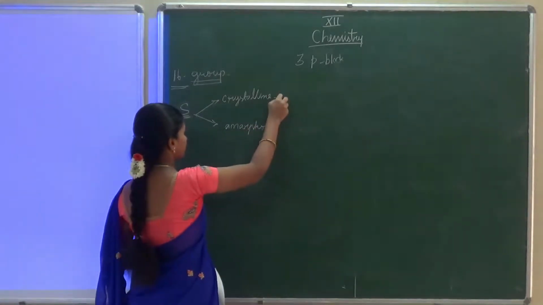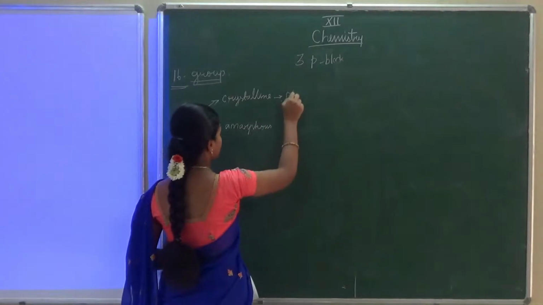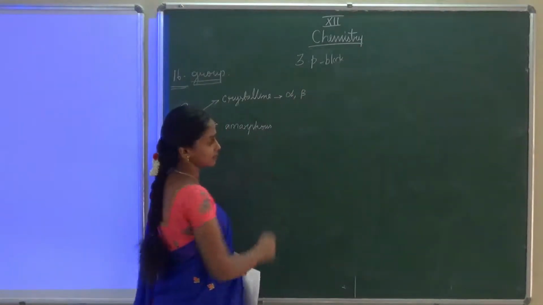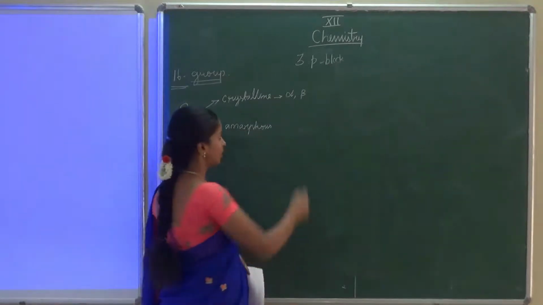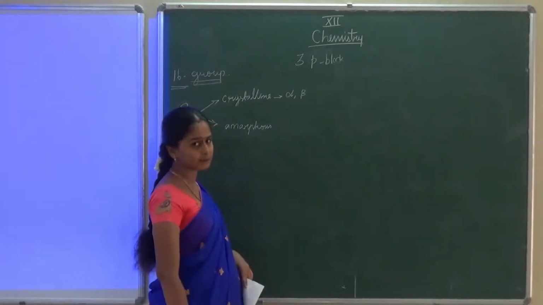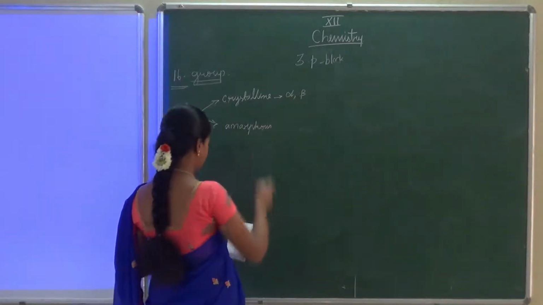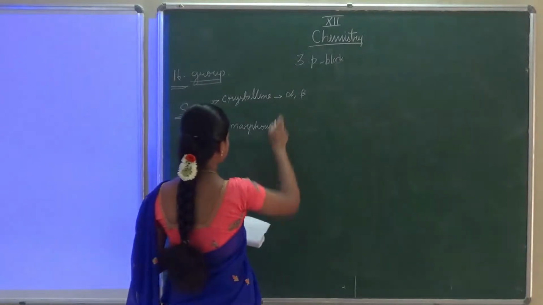In crystalline form, there are rhombic sulfur and monoclinic sulfur. Rhombic sulfur is also called alpha sulfur. Monoclinic sulfur is called beta sulfur.